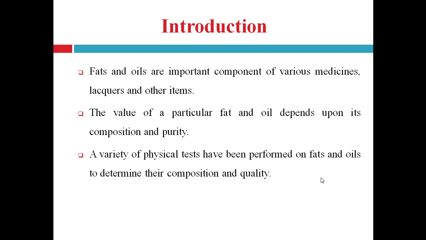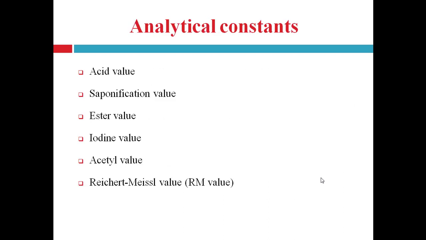These analytical constants are useful for determining the composition as well as the quality of a given sample of fats and oils. These are the different analytical constants which are used for the determination of quality as well as purity and composition of the different fats and oils.